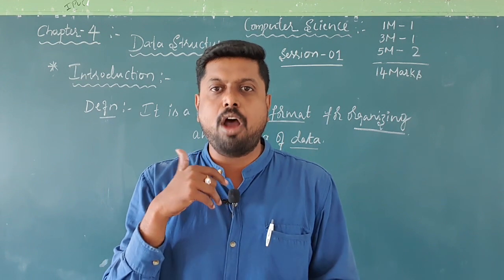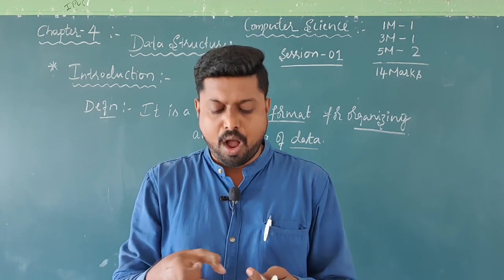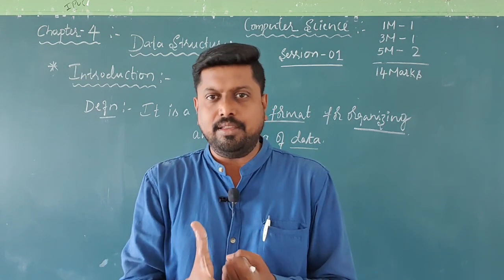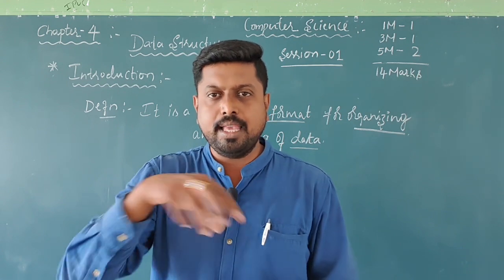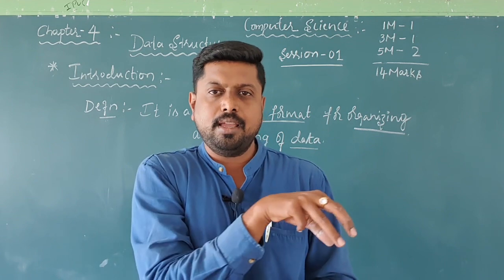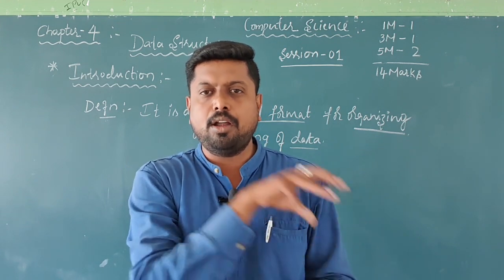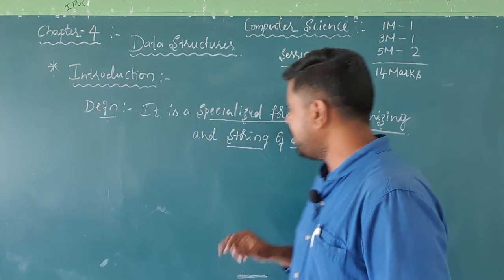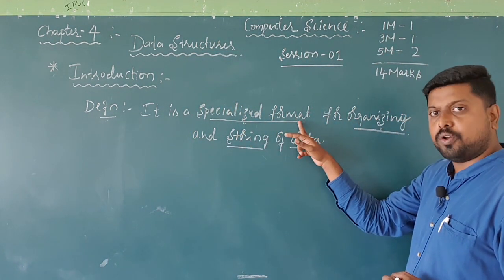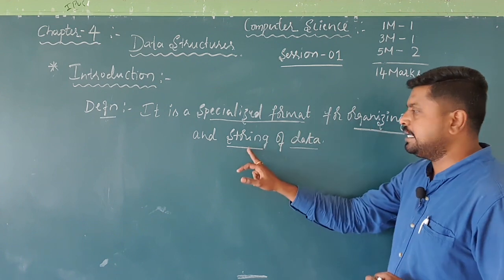What do you mean by organize? It means how we will manage, how we will store, how we will use, how we will access. All these things come under organizing, and how to store these kinds of data. So these are the main two concepts: specialized format, and organizing and storing.